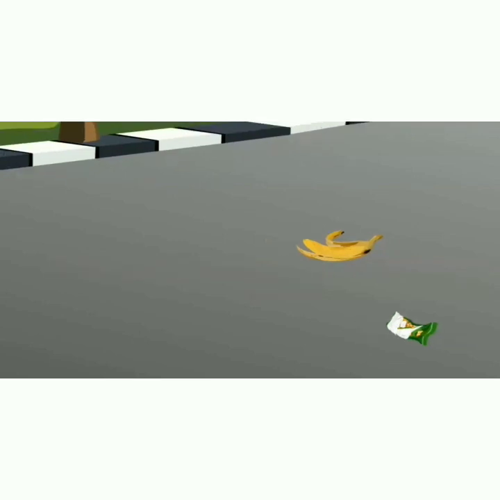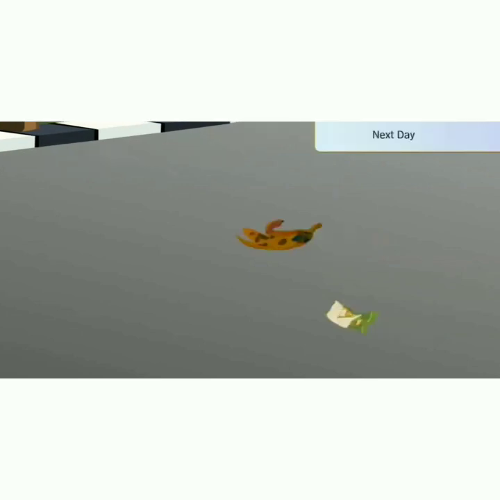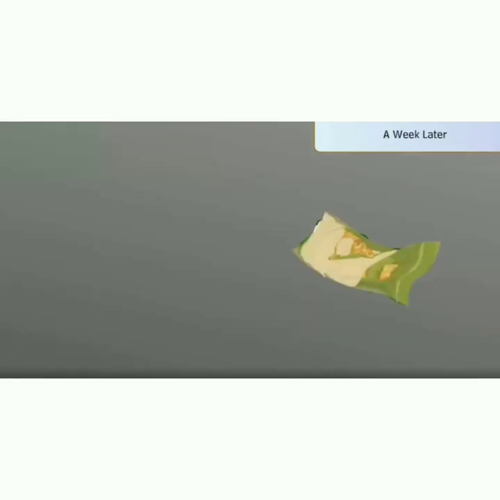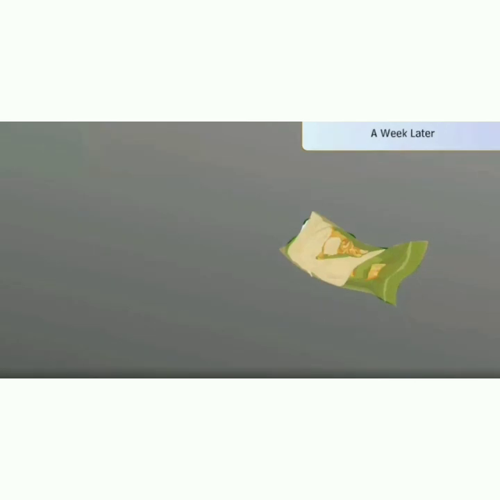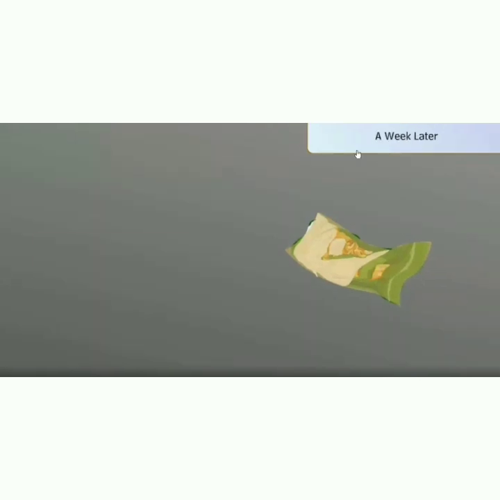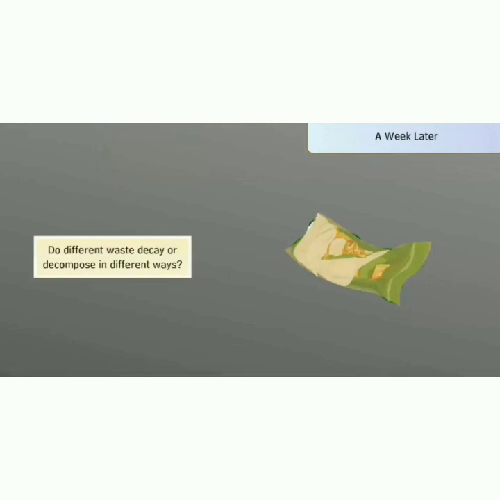Students, if you look for them the next day, you will notice that the peel has changed, but the wrapper remains the same, means unchanged. And after a week, you will see that the peel will disappear, but the wrapper remains the same. Students, what do you think is the reason for this? Do different wastes decay or decompose in different ways? Yes, there is some waste that can be decomposed and there is some waste that cannot be decomposed.